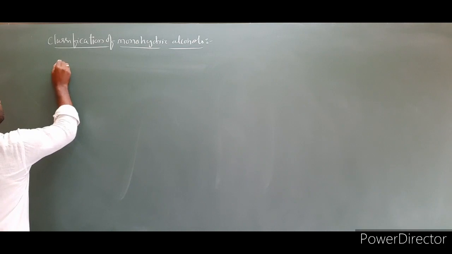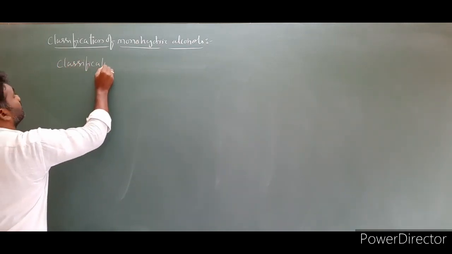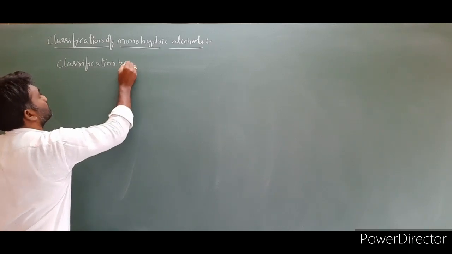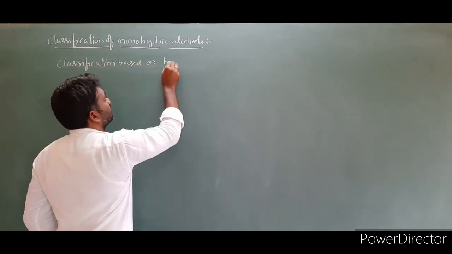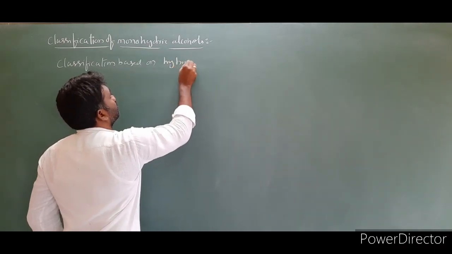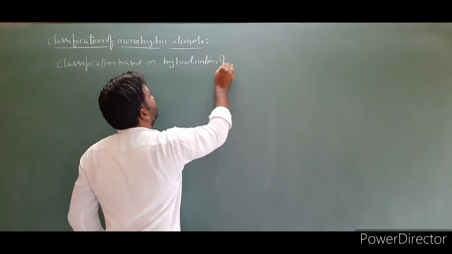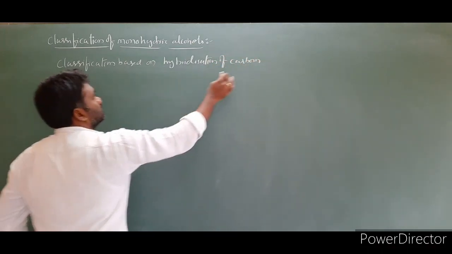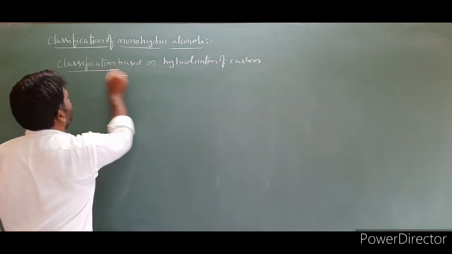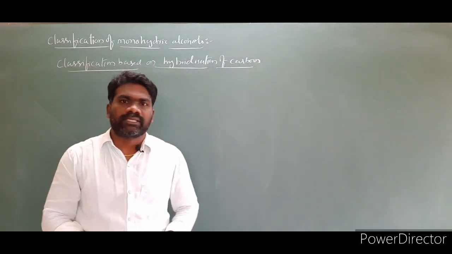Classification based on hybridization of carbon to which the OH group is attached.